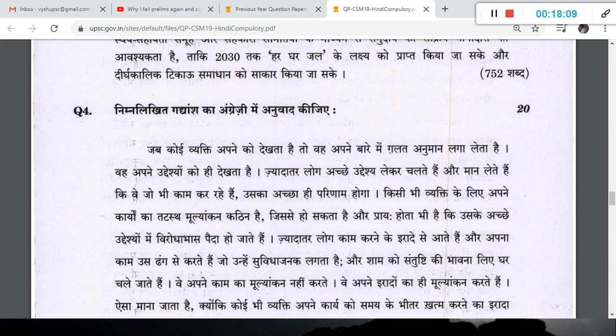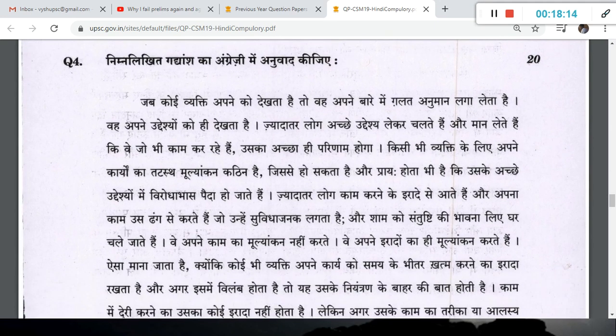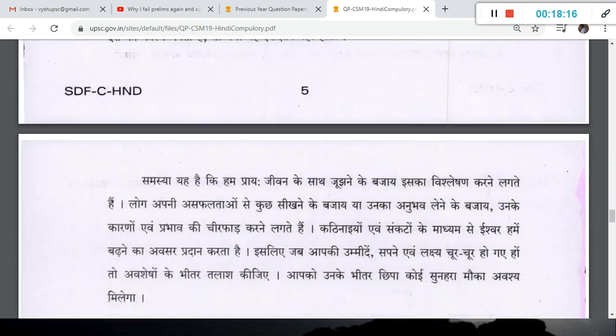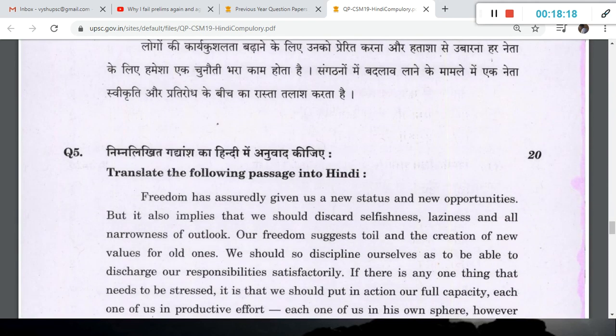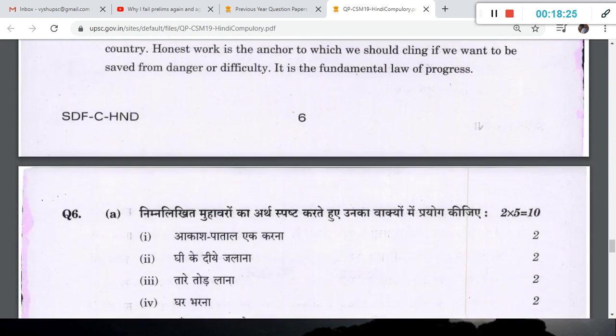Now, Angrezi mein. This one is a 20 marker. Something is given in Hindi. You have to read this and then simply convert it into English. Same word limit. Now see this, they have given English. You have to convert it into Hindi, or if you are Marathi or Gujarati, you have to convert it into that language. So it's very simple, it's nothing.